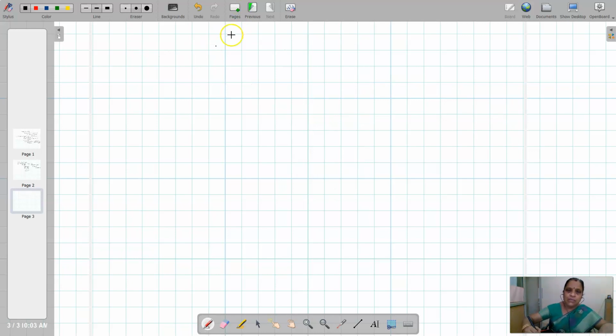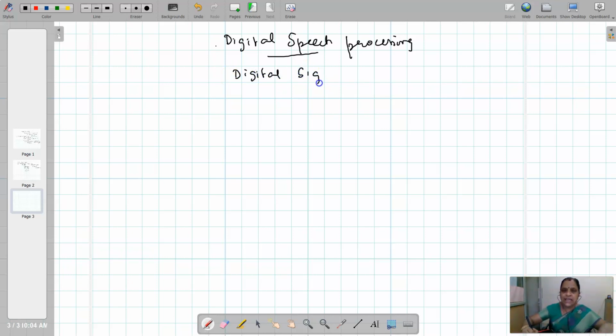When we go for digital speech processing, it means that you have to use the digital signal processing techniques to process the digital speech signals.